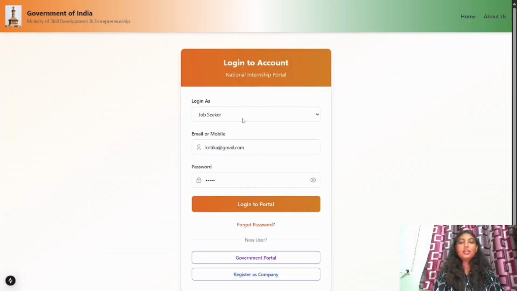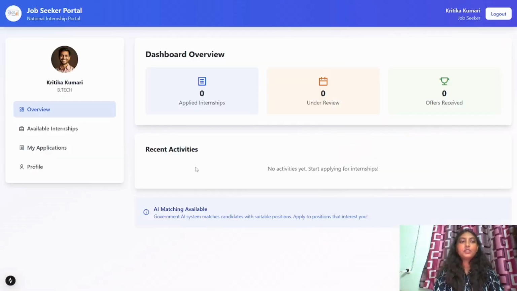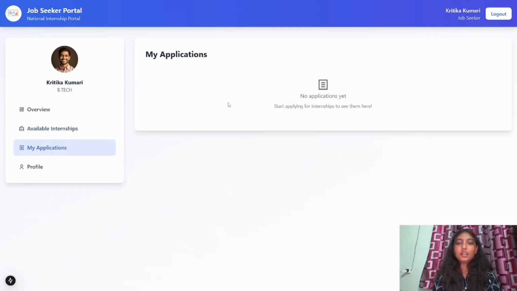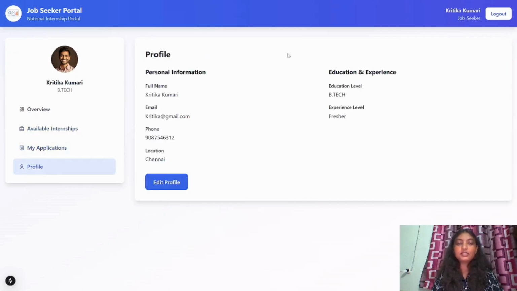Now, I am logging in as a job seeker since I have already created a profile. After logging in as a job seeker, this will be the job seeker's portal. Here in overview, they can see the total number of internships they have applied for, the total number of applications under review, and the total number of offers they have received. In available internships, they can see the internships available according to their skills and preferences after the approval of the government. I'll show you this after some time. In my applications, they can see their applications, and in profile, they can see their information and edit the profile.